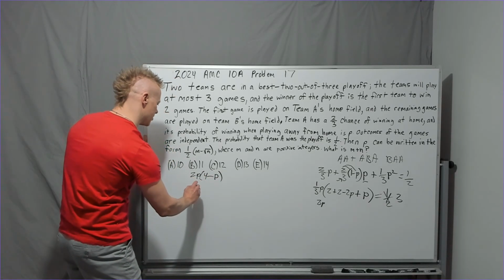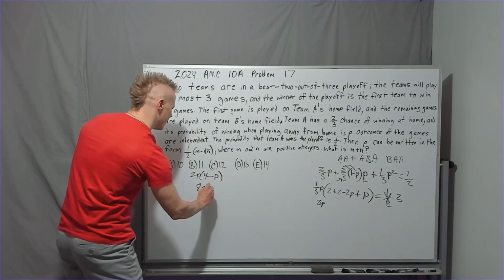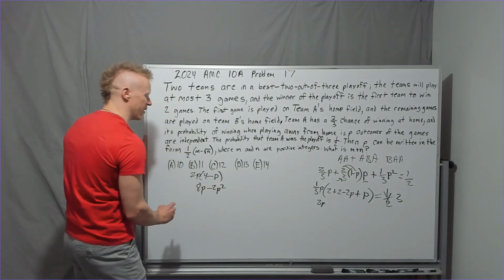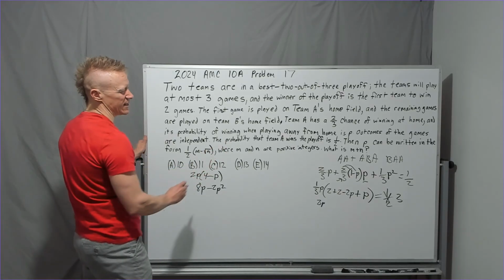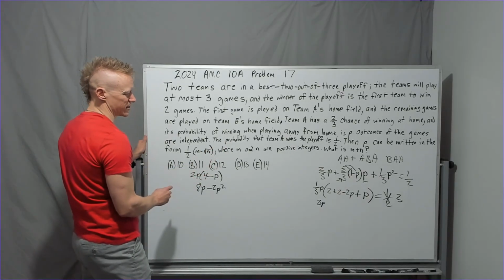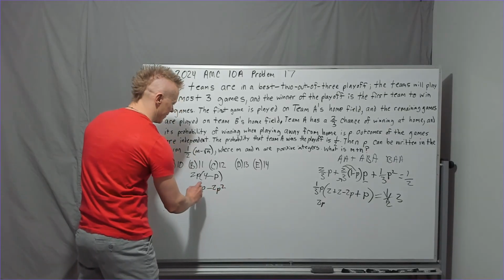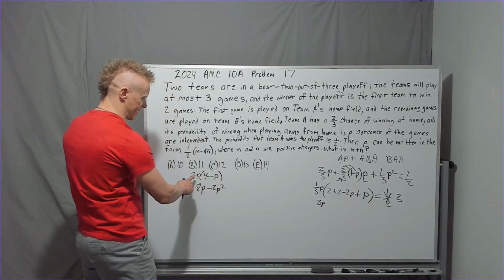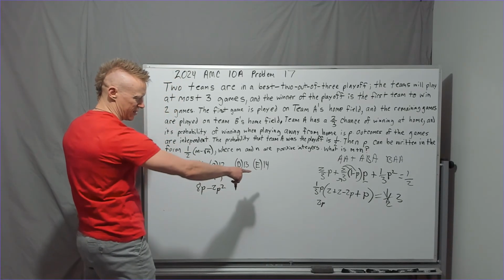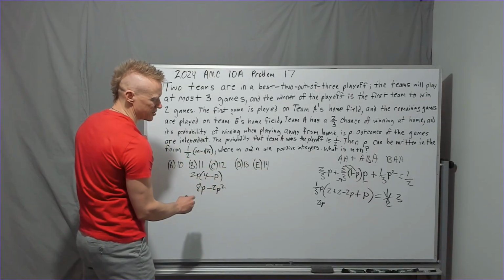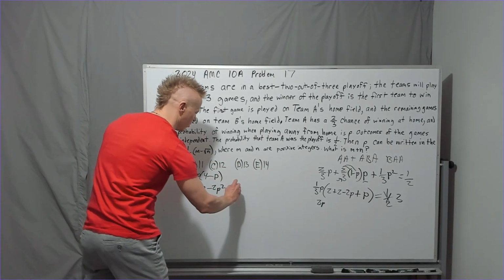We can distribute this 2P. We're going to get 8P minus 2P squared. Maybe it was a good idea. Maybe it made it easier to cancel things out in there or something along those lines. So 8P minus 2P squared, and there's the 2P, yeah, because 2P times negative P. Yep, we're good. Just want to make sure. And that's going to be equal to 3.